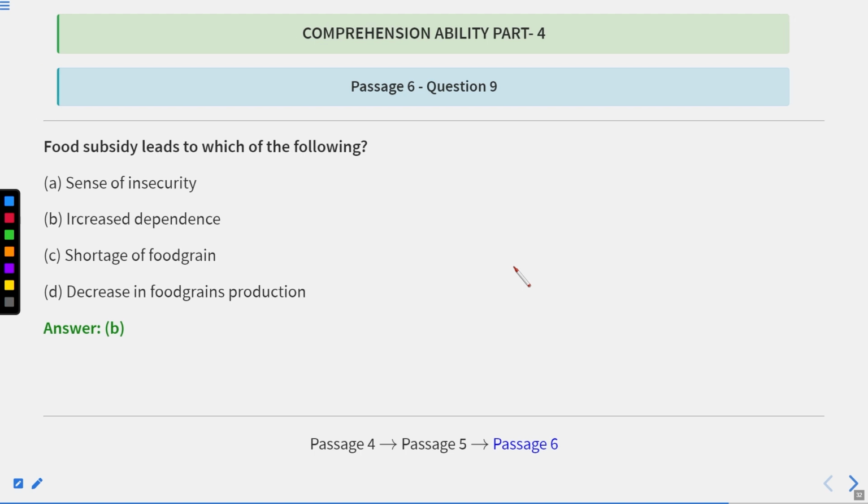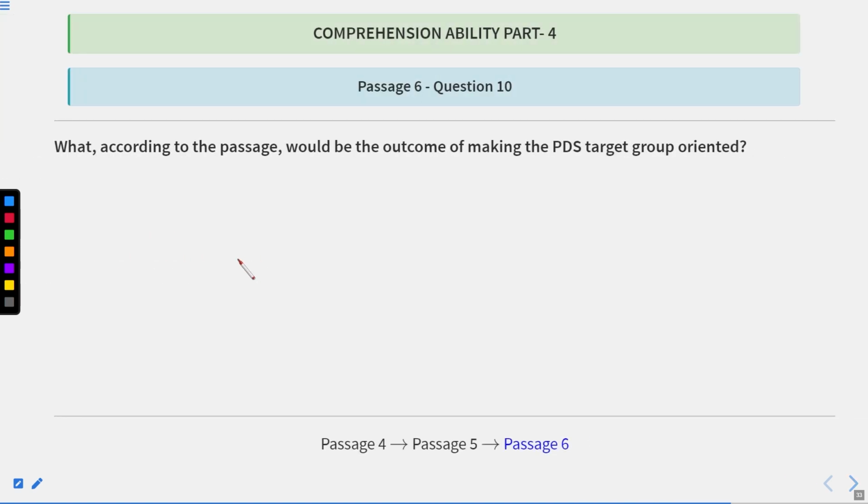Okay, so it has increased dependence, as we have seen the word psychology of dependence. So increased dependence. So this is the correct answer. So B is absolutely the correct answer. Now let us move to the next question.